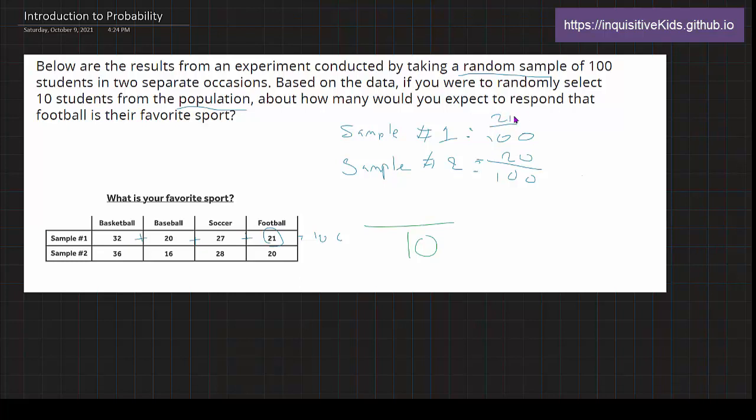So we can also view this as 20 over 100, which would be 2 over 10. So the answer we get is we can expect 2 students to say that football is their favorite